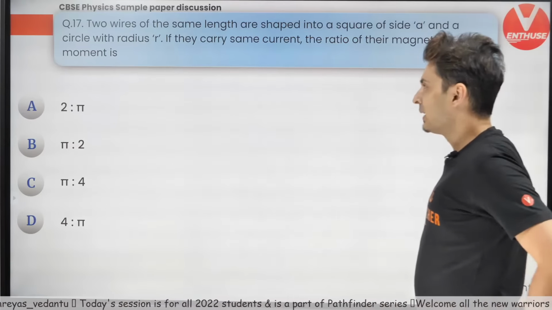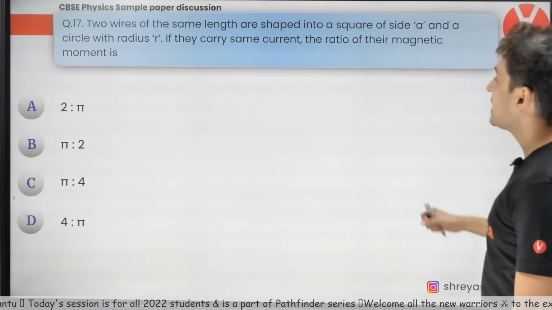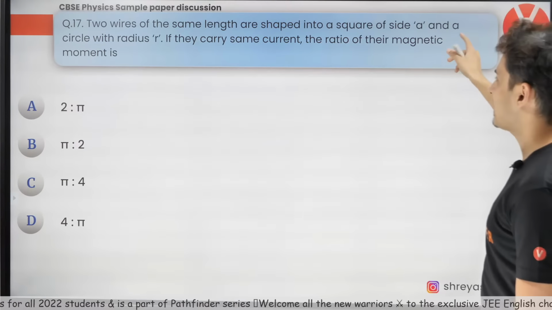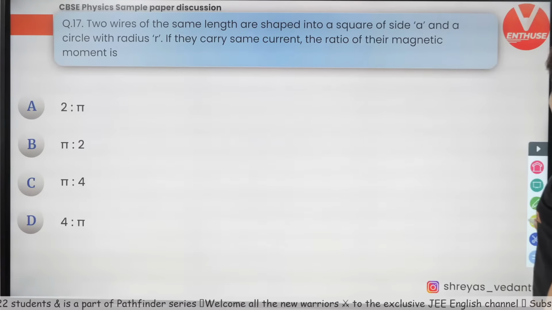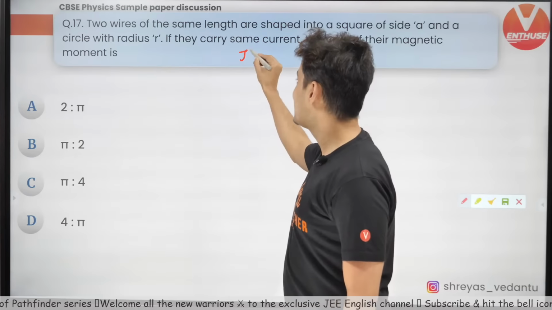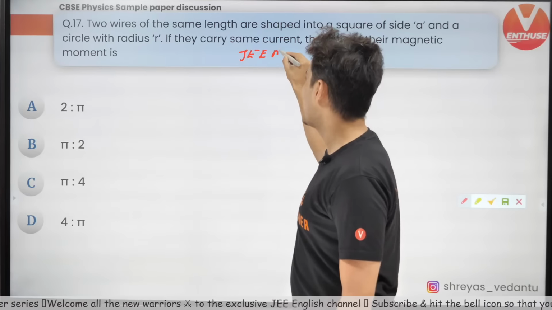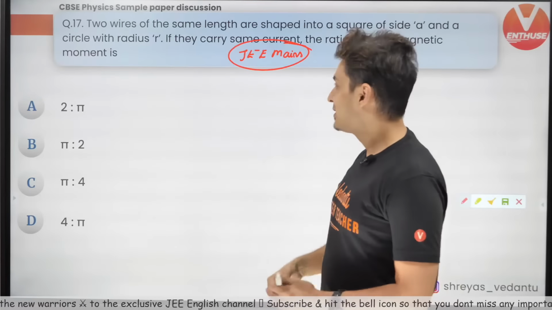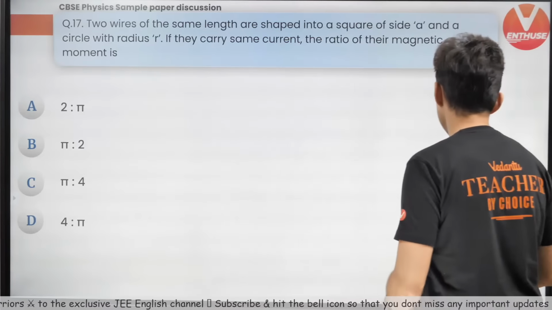All right. Moving on. Two wires of the same length are shaped into a square and a circle. If they carry the same current, the ratio of the magnetic moments is? Guys, don't believe me, this kind of question came in JEE Mains. Yes, this came in JEE Mains. Very similar question. So it is very interesting to see JEE Mains kind of questions coming in CBSE.